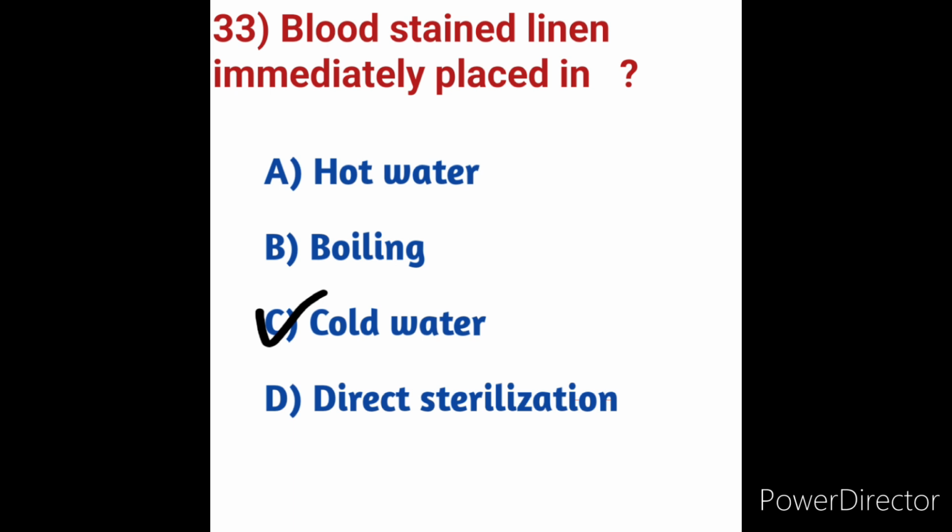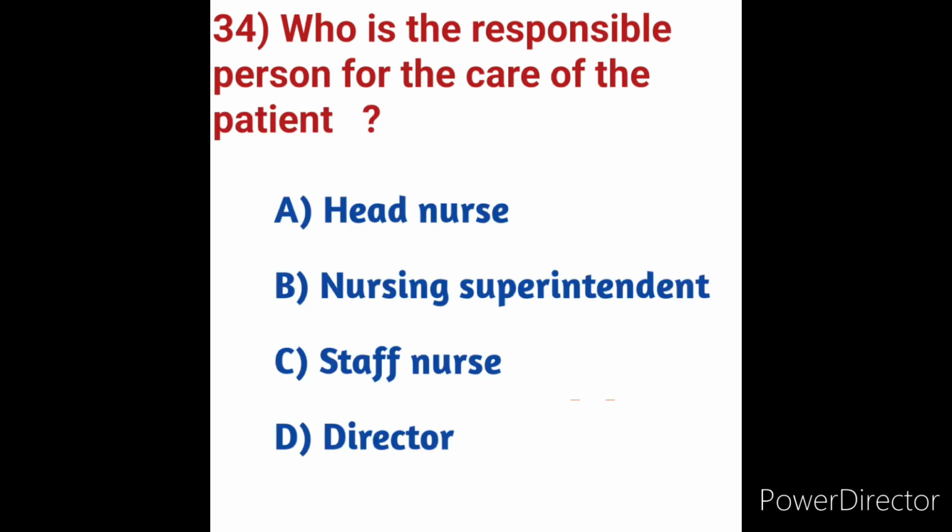Next we will move on to question number 34. Who is the responsible person for the care of the patient? Who is the responsible person for the care of the patient or client? We will see options first. Option A, head nurse. Option B, nursing superintendent. Option C, staff nurse. Option D, director. No doubt here, staff nurse.